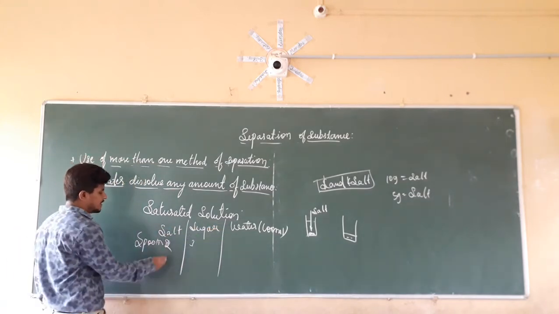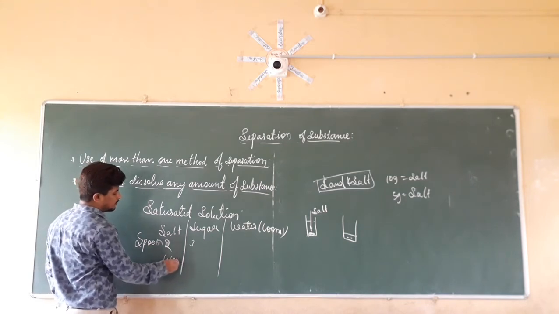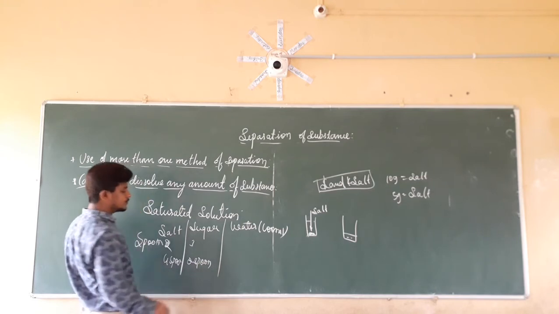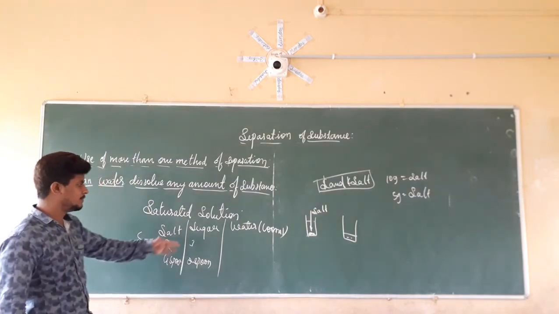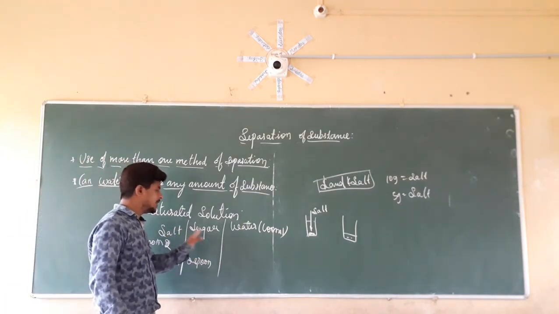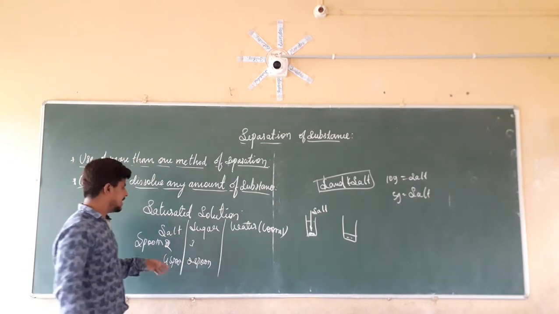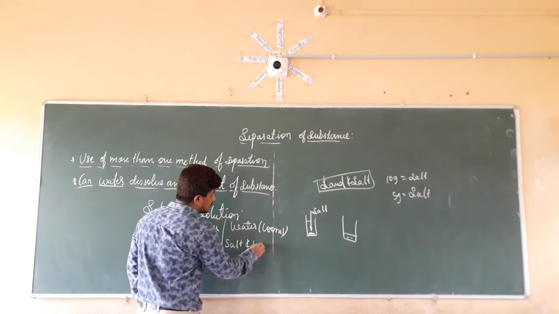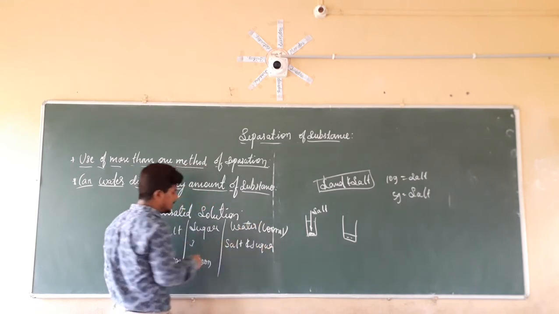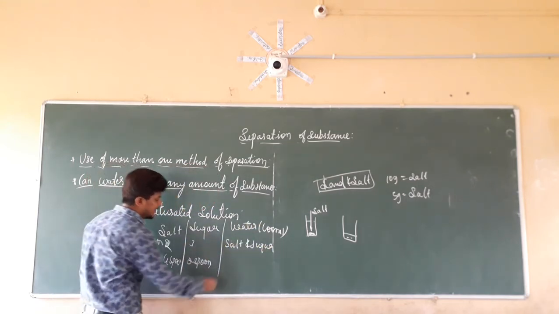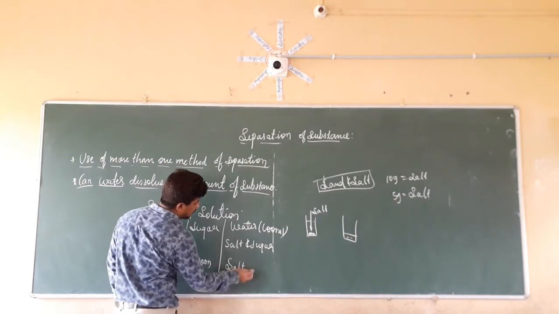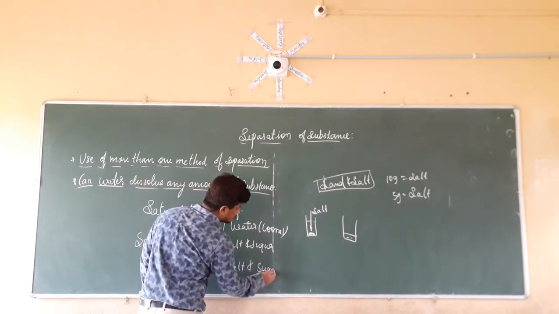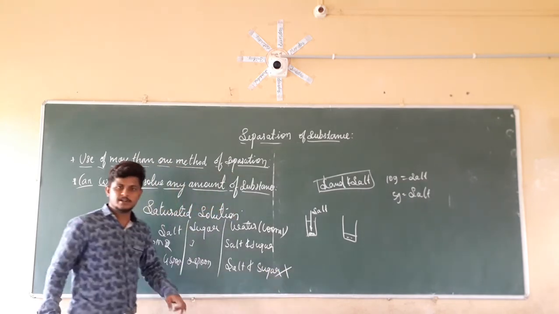In the same way, if you take 4 spoons of the salt and 2 spoons of the sugar in 100 ml of water, salt is again completely soluble. Salt and sugar are completely soluble in the first case, but in the second case, salt is dissolved, but sugar is not dissolved here.